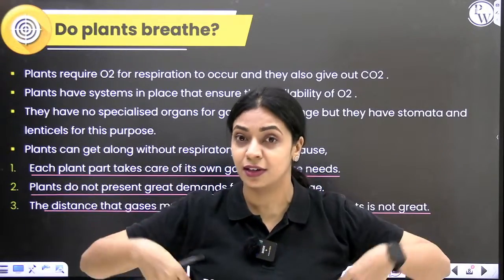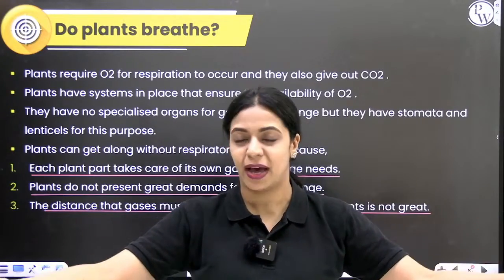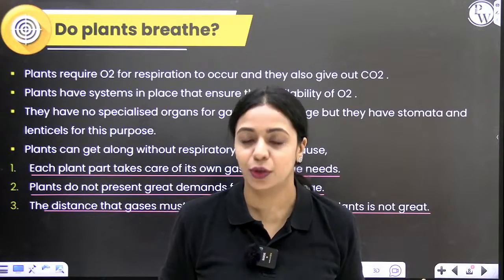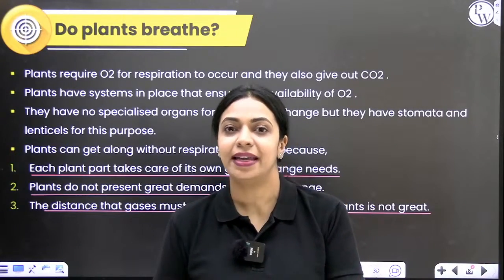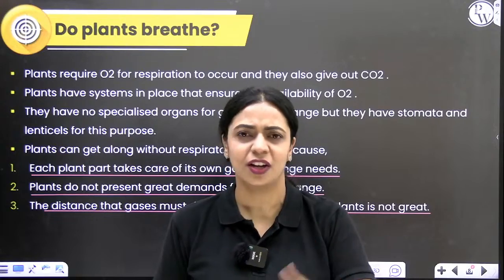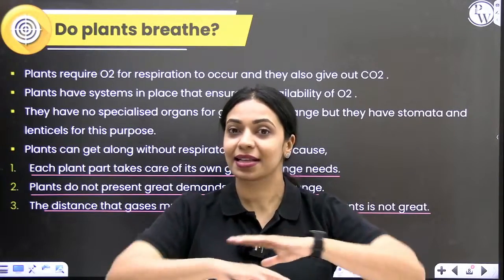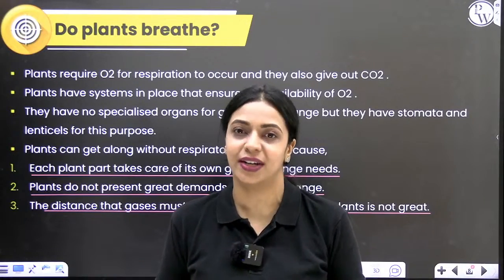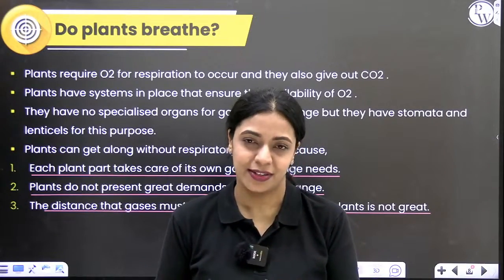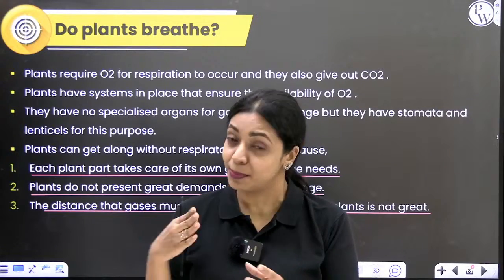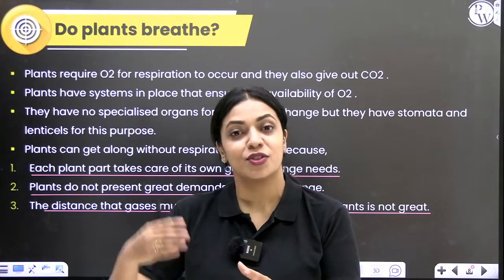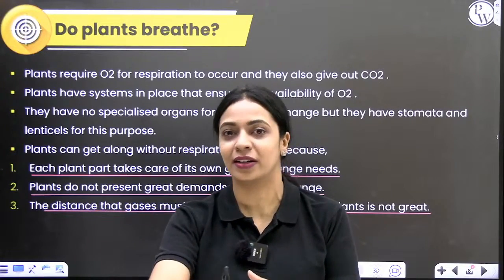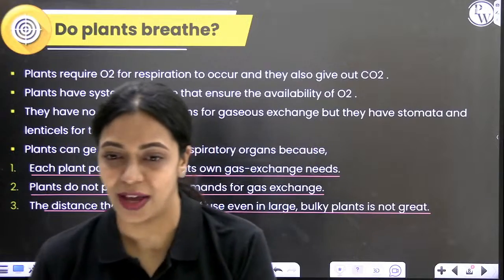But even if you consider a thick trunk of a mango tree or a banyan tree, the center part of the trunk is dead tissue. You have heartwood there, which is not very useful. It does not have any living cells. If they are not living cells, there is no need of oxygen. The living cells are present mostly in the outer layers, in the peripheral layers. Over there also you have cortex, and this cortex has parenchymatous cells that are loosely arranged, and in between them there is a lot of intercellular spaces. So the gas from outside, the oxygen or carbon dioxide, does not have to travel a really long distance. It will be a short distance itself. I hope it is clear.